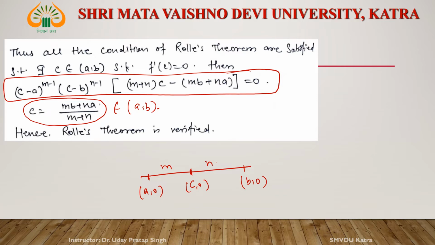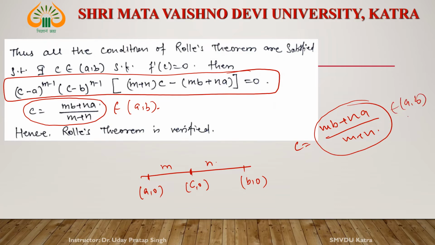Then what is c? c = (m b + n a)/(m + n) by the section formula, and the second coordinate is 0 obviously. Okay, so this c is this one. Since m and n are positive integers, this belongs to the interval (a, b). Okay, so this is Rolle's mean value theorem.